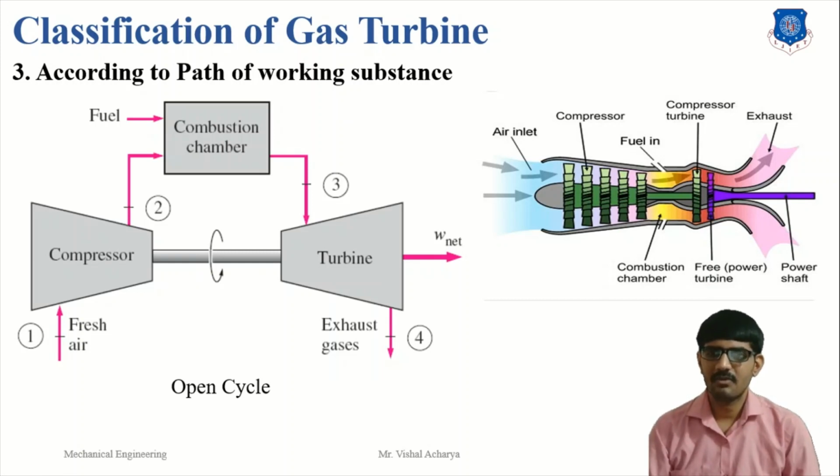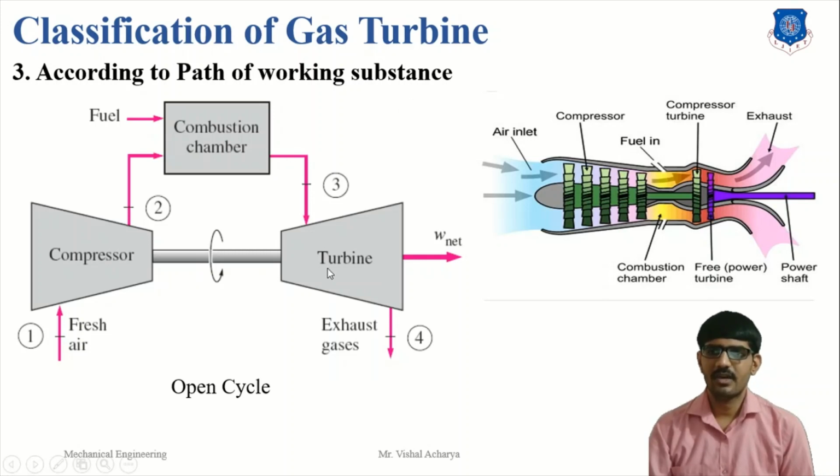We have discussed the open cycle. In an open cycle, air enters a compressor. In a compressor, air temperature and pressure are increased and then the air is transferred to the combustion chamber. In a combustion chamber, high temperature and high pressure air mixes with the fuel injected with the help of the injector. When the fuel enters the combustion chamber, it attains the ignition point and fuel burning starts. So hot gases are produced.